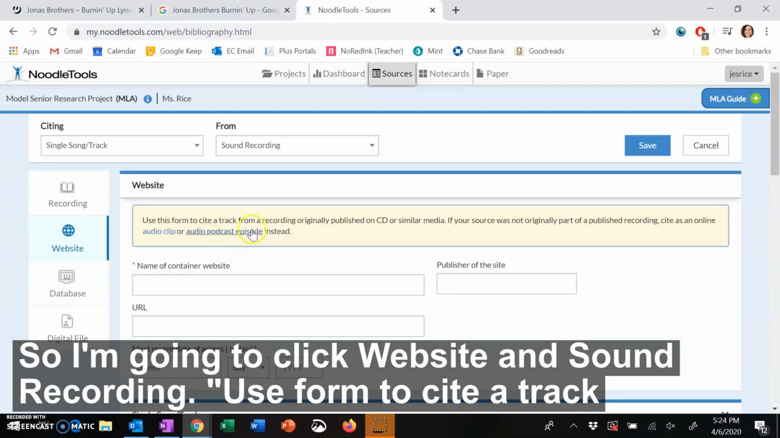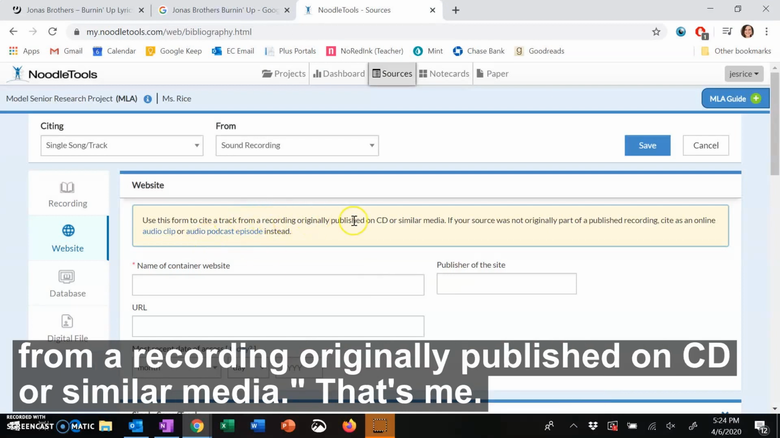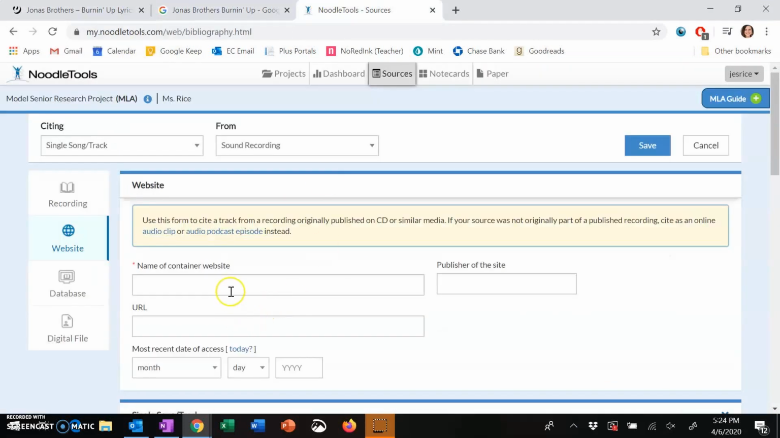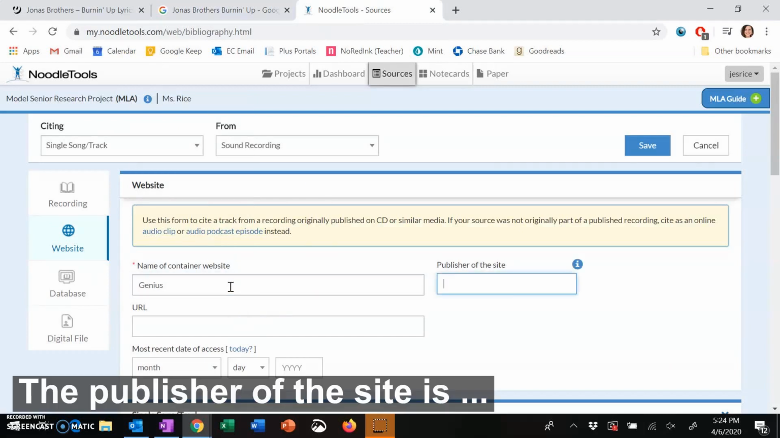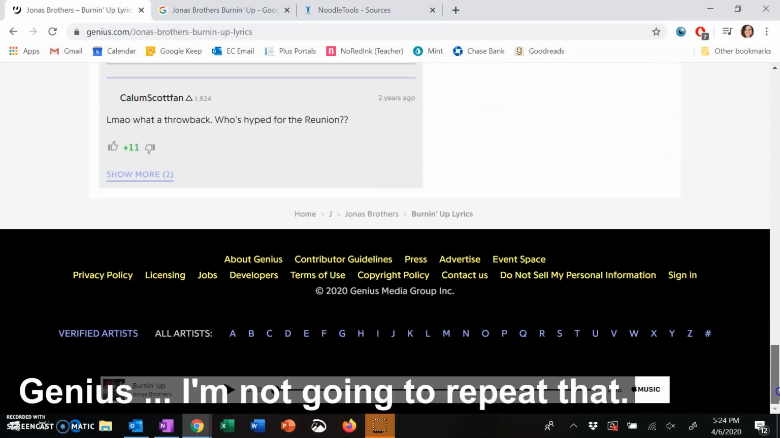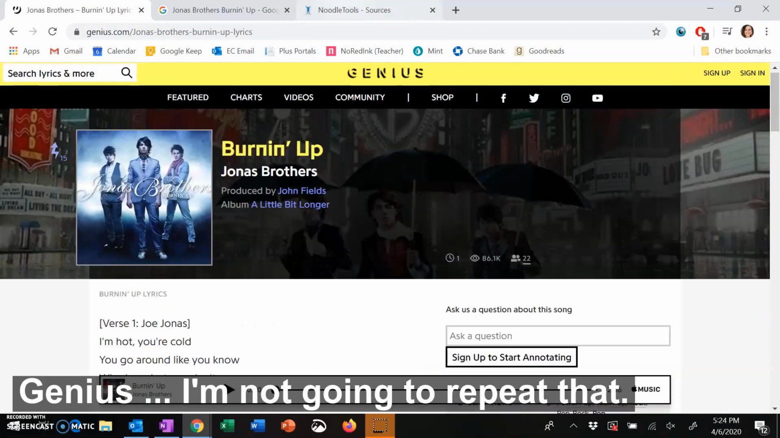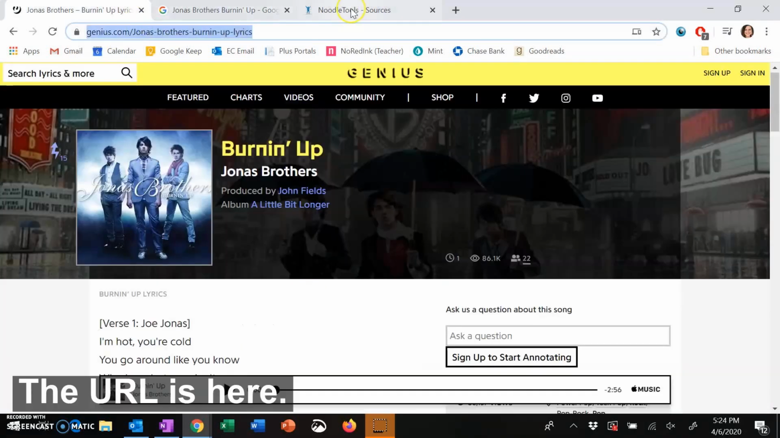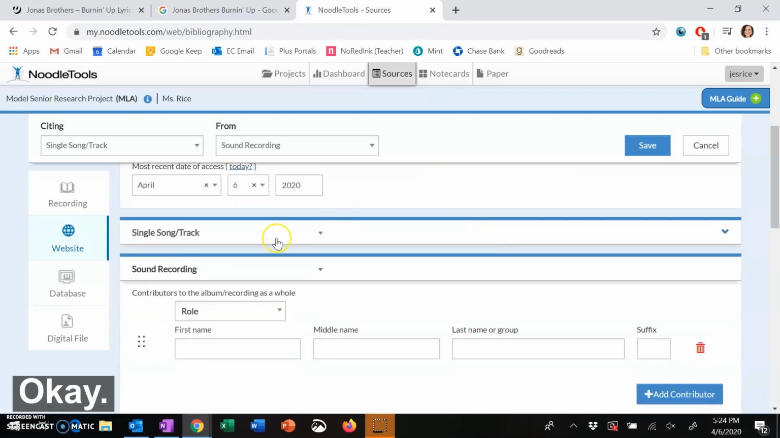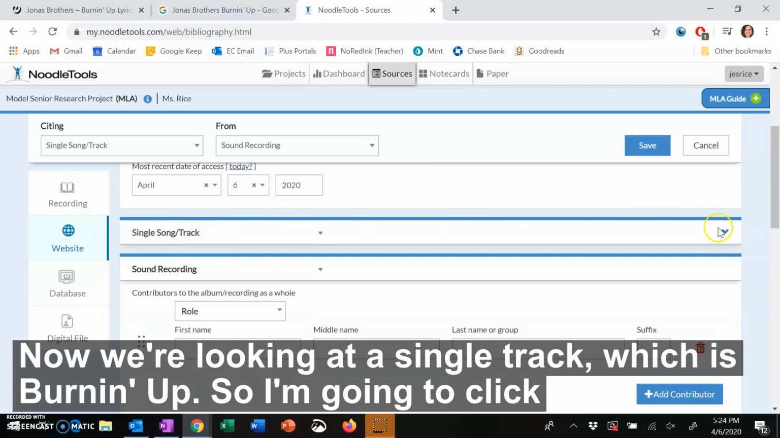Use this form to cite a track from a recording originally published on CD or similar media. That's me. Okay, so the website, the container website is Genius. The publisher of the site is Genius. I'm not going to repeat that. The URL is here, and the date of access is today. Okay, now we're looking at a single track, which is Burnin' Up.